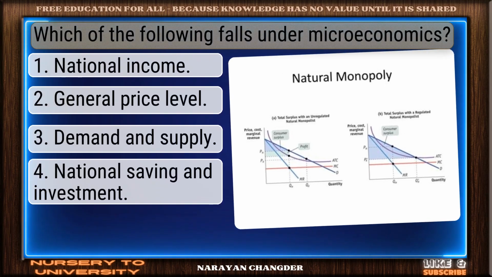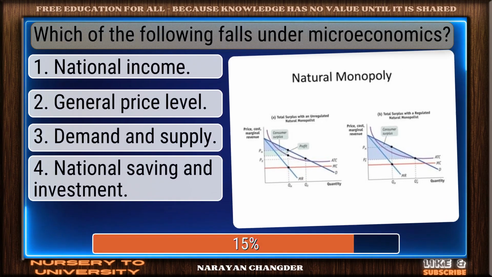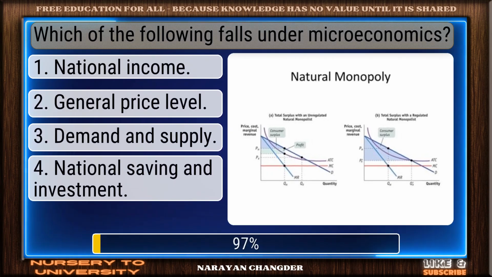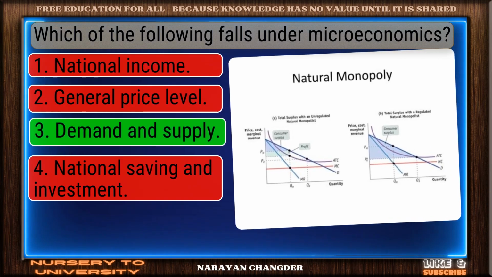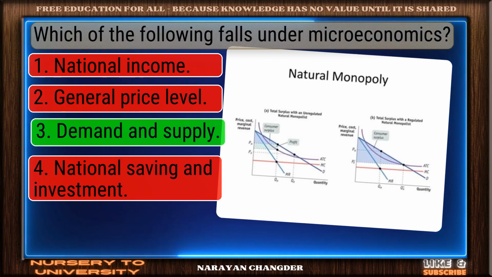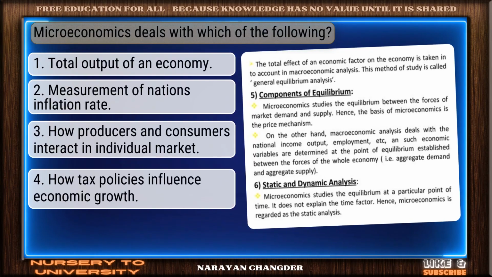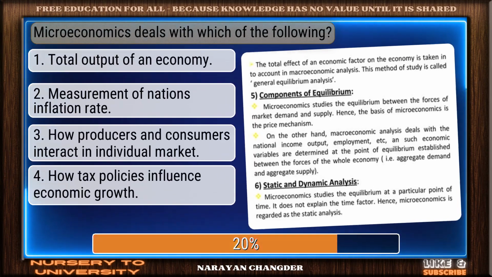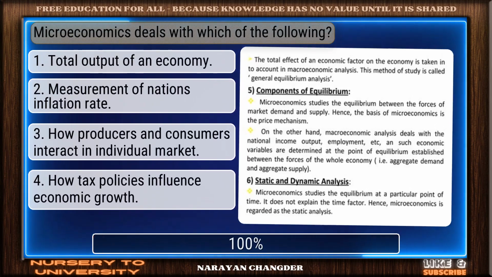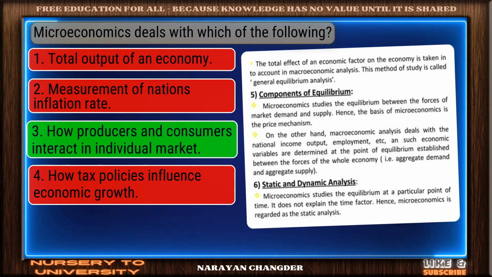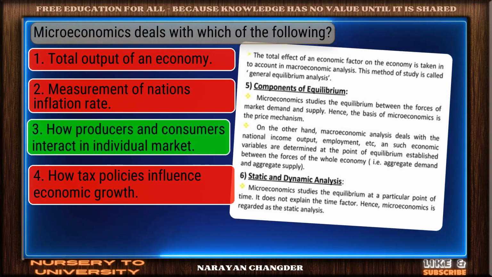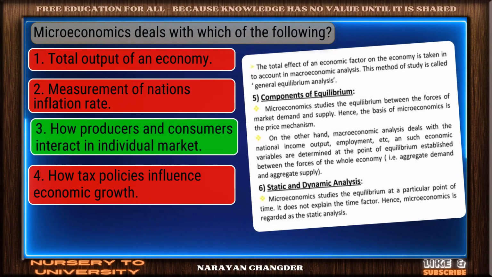Which of the following falls under microeconomics? You got it. Your choice, demand and supply, is right. Microeconomics deals with which of the following? Valid point. How producers and consumers interact in individual market is true.